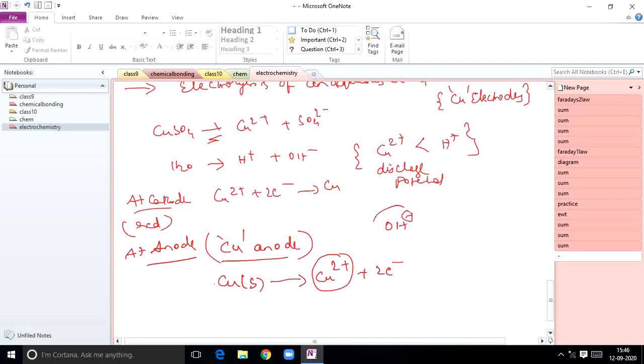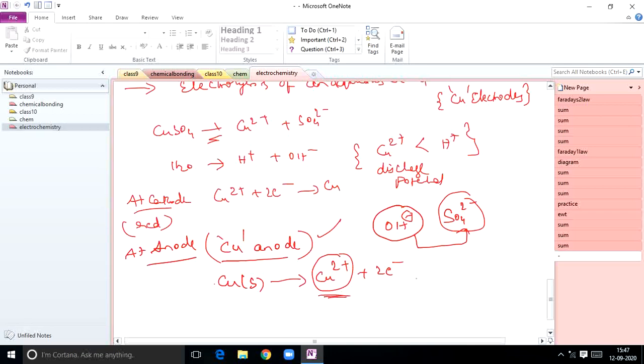OH minus ions are there, and the other ion is the sulfate ion. Previously there was a competition between OH minus and sulfate ion when an inert electrode is taken. Instead of an inert electrode, this time I am taking a copper electrode. Copper is taken as anode, so this electrode will definitely interact with the medium. So copper turns into Cu2 plus.